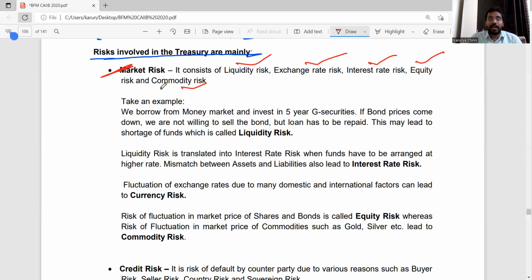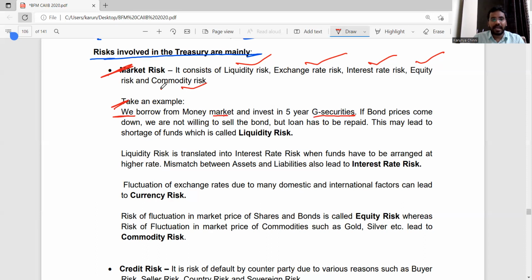But coming to treasury, how do we define these terms? The definition of market risk is the same, but we have to see how market risk happens in treasury. Let us see one example. Suppose we borrow from the money market and invest in government securities.